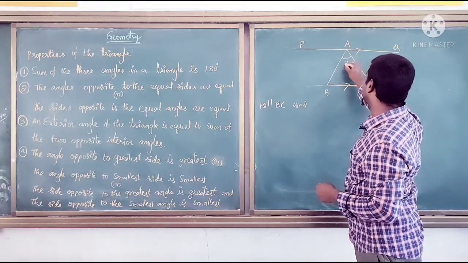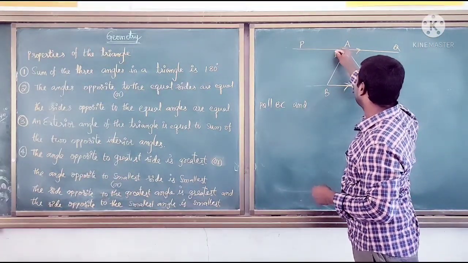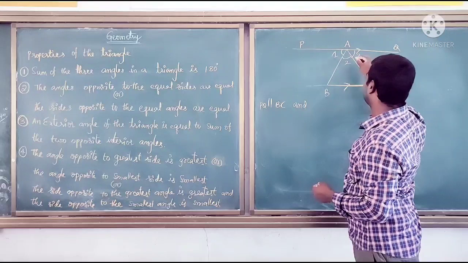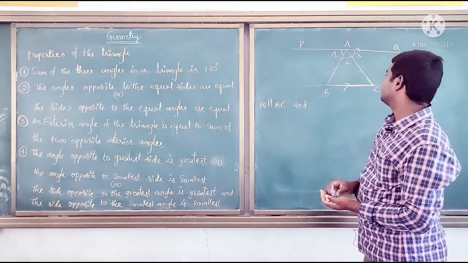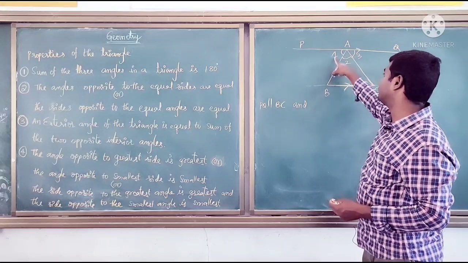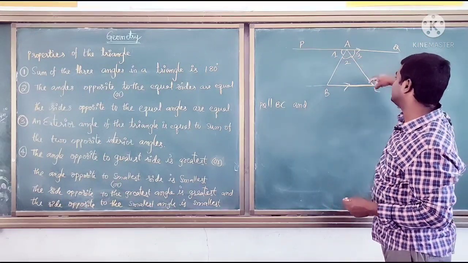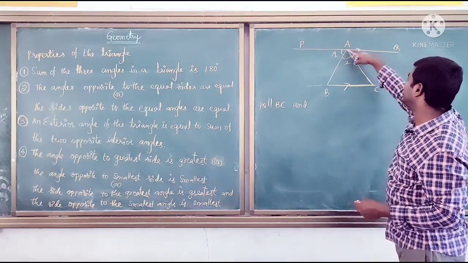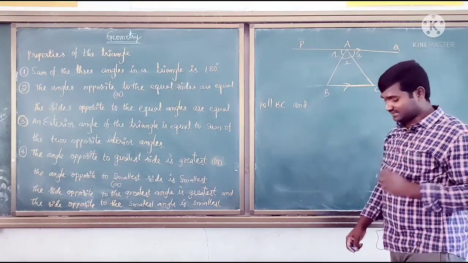This angle is angle 2, this is angle 1 and this is angle 3. Angle PAB is angle 1, angle BAC is angle 2, and angle CAQ is angle 3.